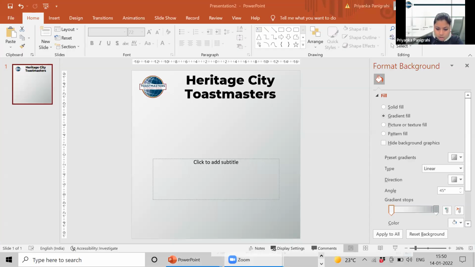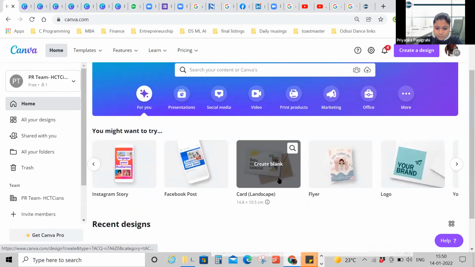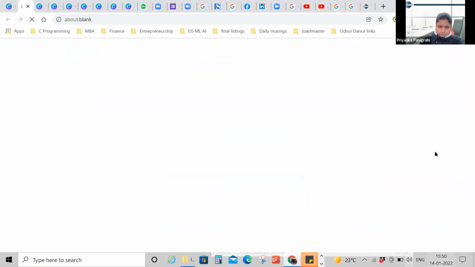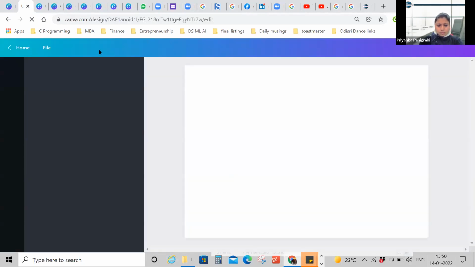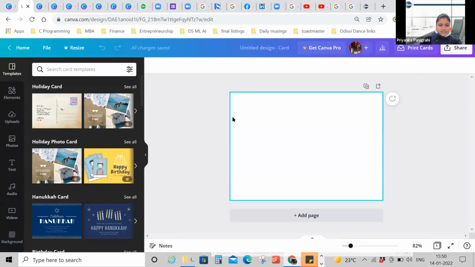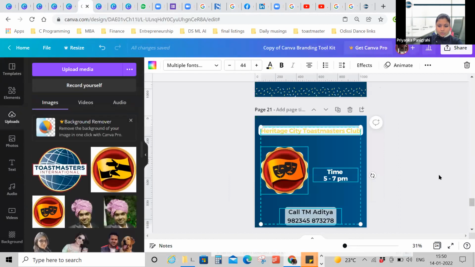Okay. So what you can do is you can go here. Let's suppose you want to create a printed invite, meaning you want to print cards. What you do is you go to the poster that you've created right now. Let's suppose this is the poster.